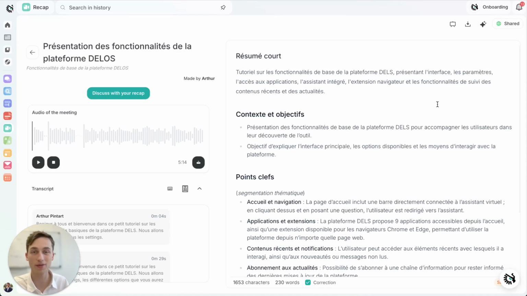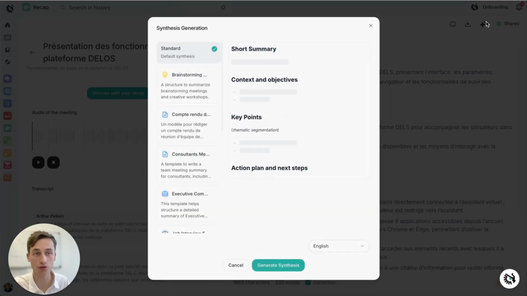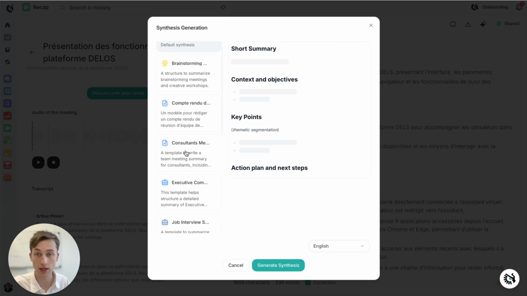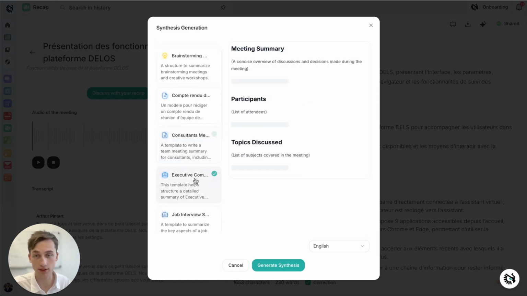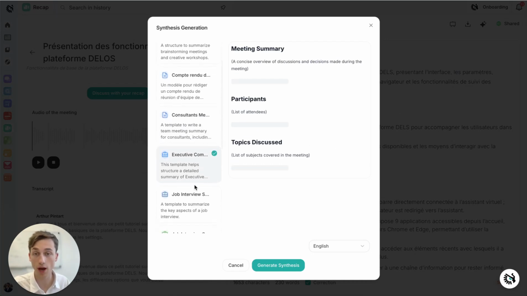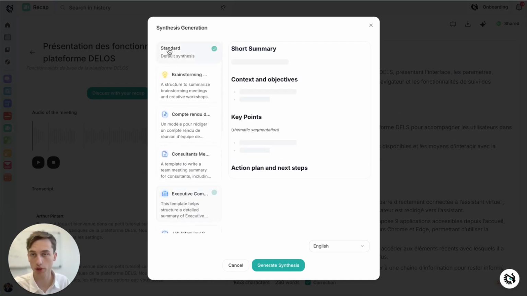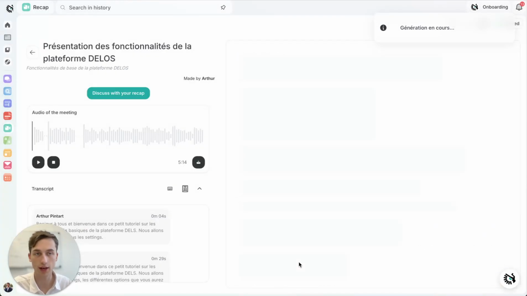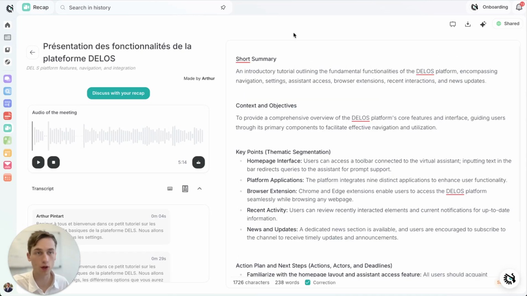To change the format of the meeting synthesis, you just have to click on these little stars right here, and you're going to be able to select different formats, whether it's consulting meetings, an executive committee, anything that you have created or that has been shared with you. We're going to select a standard one, select the language English, and generate the synthesis. You're going to see that in just a few seconds, it's going to change the synthesis to adapt to what I have just selected. And there we go, I have a new meeting summary that's adapted to the topic of the meeting.